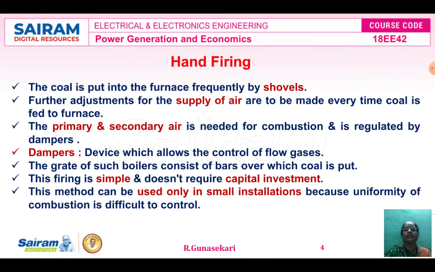Hand firing is nothing but the coal being put into the furnace of the boiler frequently by shovels only. The adjustment of the supply of air has to be made every time the coal is fed to the furnace of the boiler. The primary and secondary air needed for the fuel combustion process is regulated by the dampers. What is meant by dampers? Dampers are nothing but devices which allow the control of flow of gases.